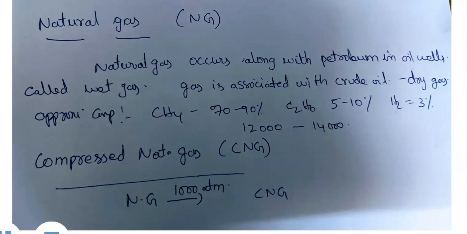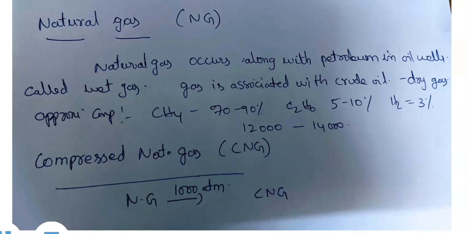Nowadays, CNG is used as a substitute for petrol and diesel because it is a comparatively much less pollution-causing fuel. During its burning, or combustion, no sulfur compounds and no nitrogen gases are evolved.